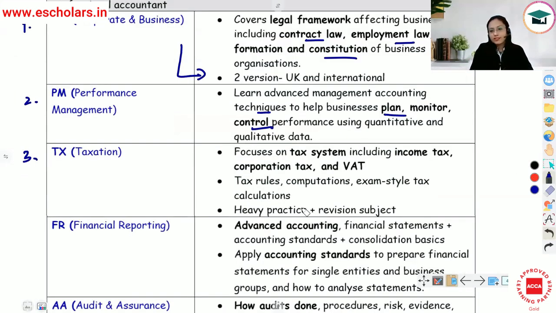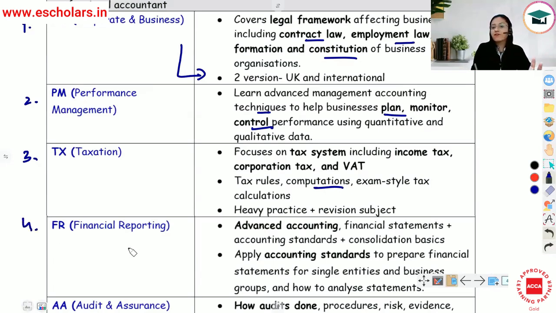Now, of course, taxation is going to focus on the entire tax system, income tax, corporation tax, VAT. Here you're going to get detailed knowledge about the tax rules, computations and exam style tax calculations, because you know that यहाँ पे Excel का use किया जाएगा. There is no pen and paper format for all the exams. So exam style tax calculations कैसे होते हैं, you will understand that also. So basically it's a very heavy subject where you require a lot of practice and revision.